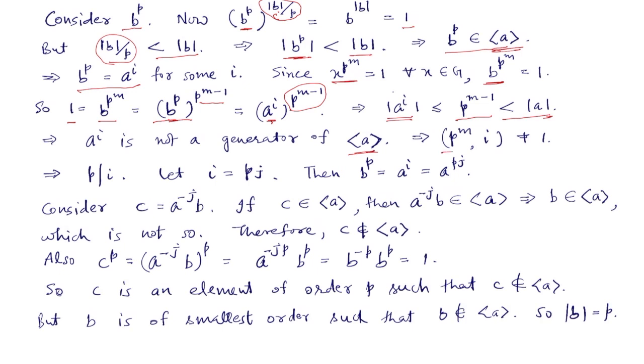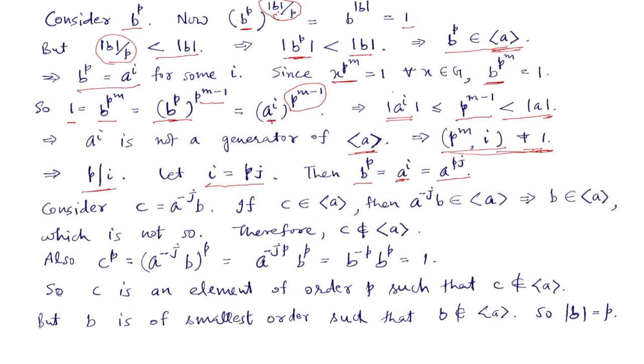So this GCD cannot be 1, because if this GCD is 1, then a^i becomes a generator of A by the theorem on cyclic groups. So this GCD is not 1, so it is at least p. If this GCD is at least p, p will divide i. So suppose i is equal to p times j, then b^p, which is equal to a^i, becomes a raised to the power pj.